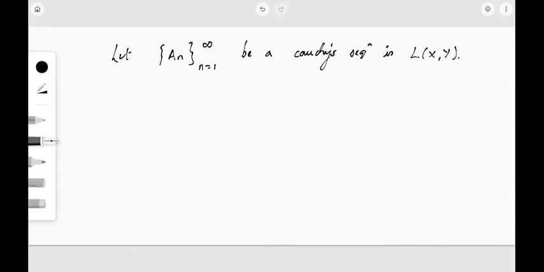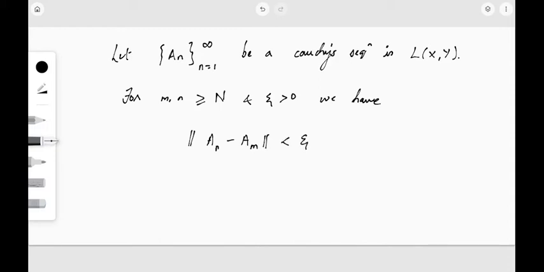As it is Cauchy, for m, n greater than or equal to some capital N and some epsilon greater than 0, we have the condition: norm of A_n minus A_m is less than epsilon.